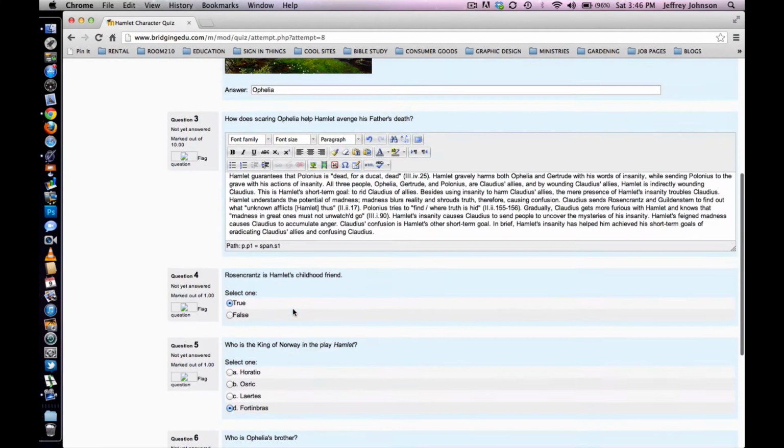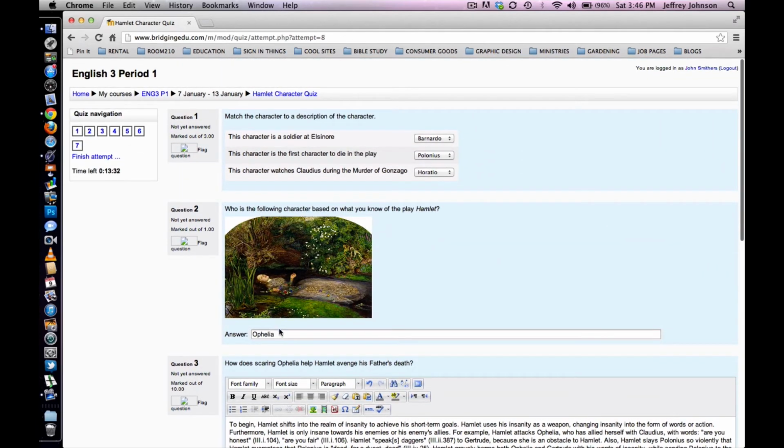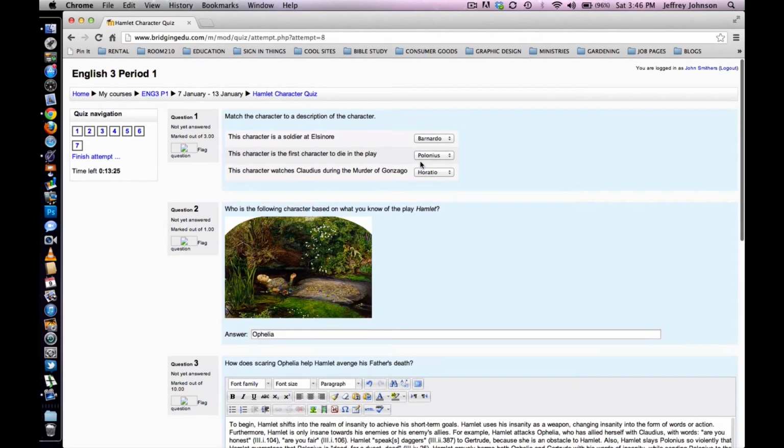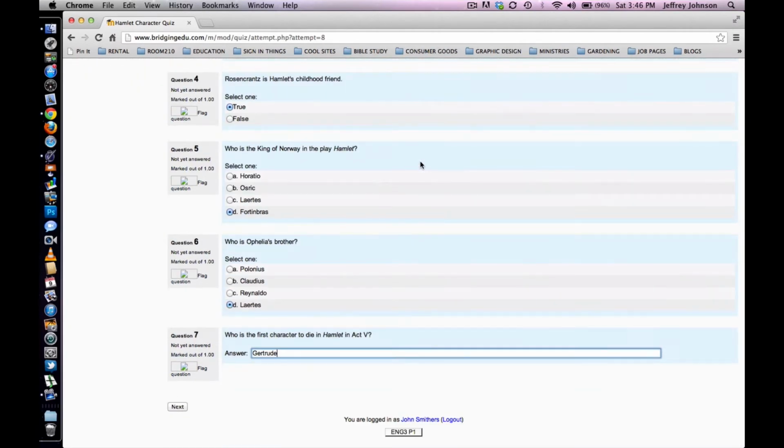All right, so when you've completed each of the questions on the quiz, scroll to the bottom of the page. So we have completed all the questions. We've marked them all, and we've entered our short answers. We've matched our matchings. So once you've entered them all, scroll to the bottom of the page and select Next.